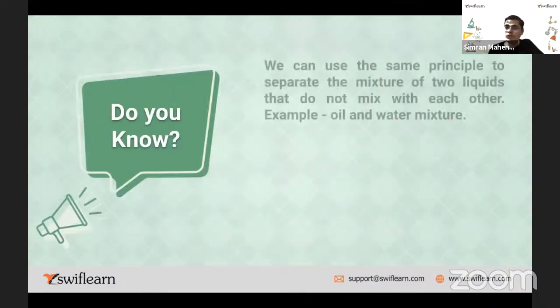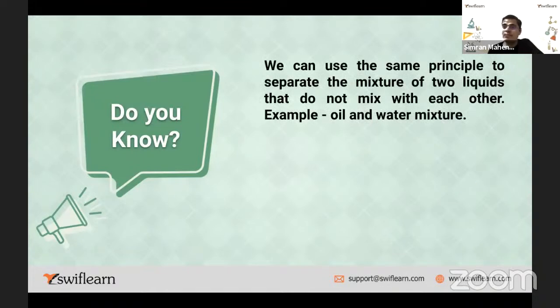Now, do you know we can use the same principle to separate a mixture of two liquids that do not mix with each other? Example, an oil and water mixture. You remember this? We discussed this example, right? So oil and water, if you try to mix, what happens? The oil rests on the top of the water and the water is below, isn't it? And there is a separation. You see that water doesn't get dissolved into the oil, correct? So we can use the same principle to separate the mixture of two liquids that do not mix with each other.